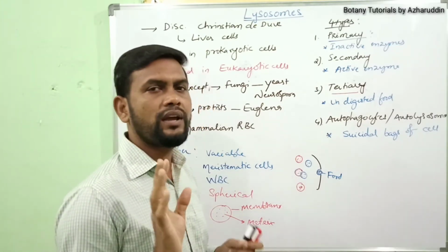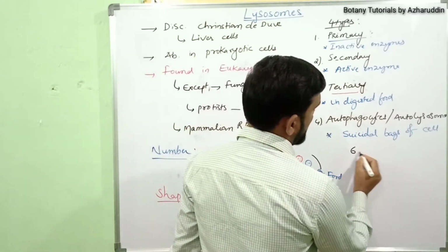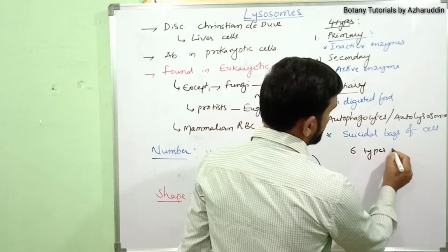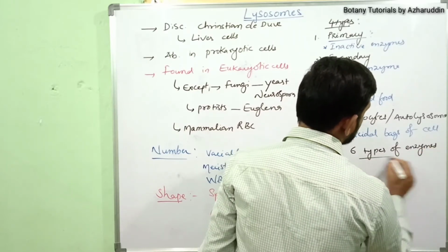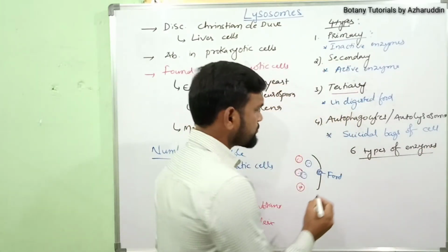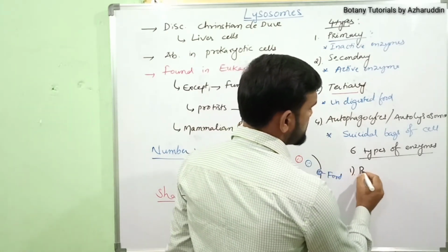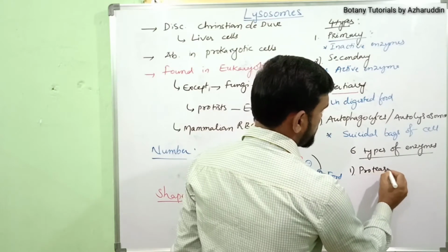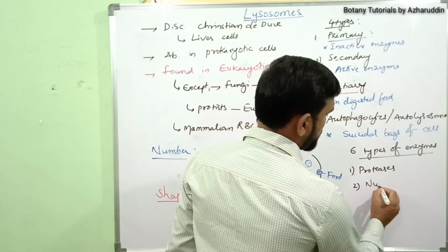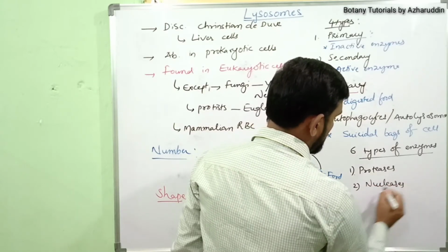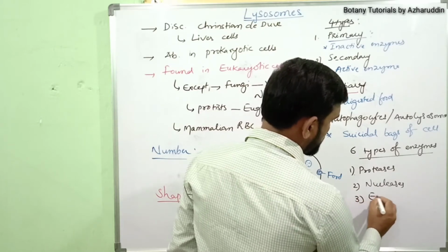Next, these lysosomes have mainly 6 types of enzymes. What are those enzymes? Number one, proteases. Number 2, nucleases. Number 3, esterases.